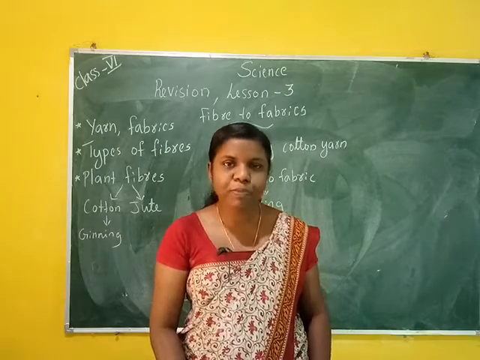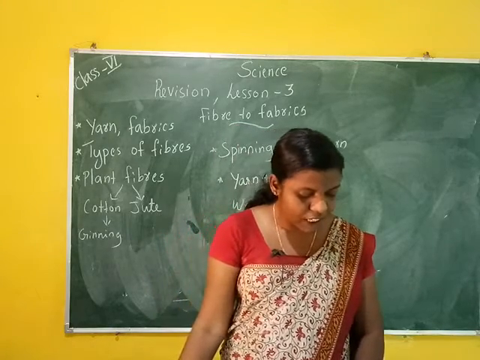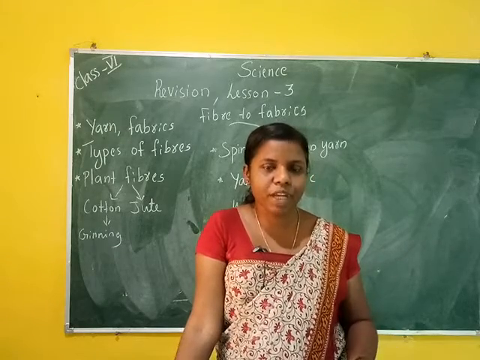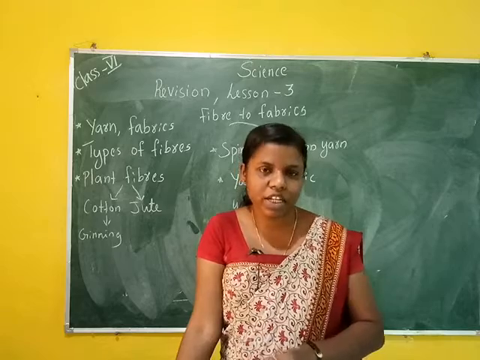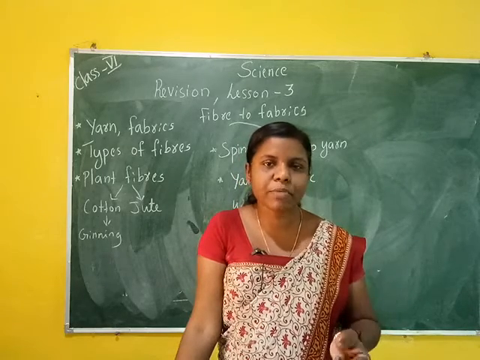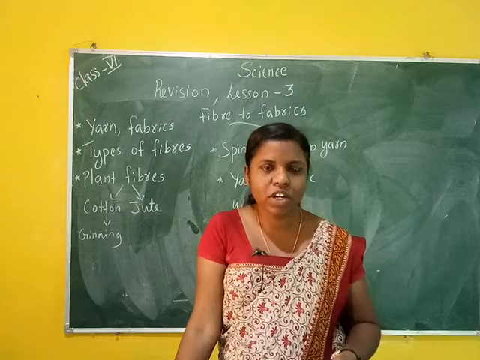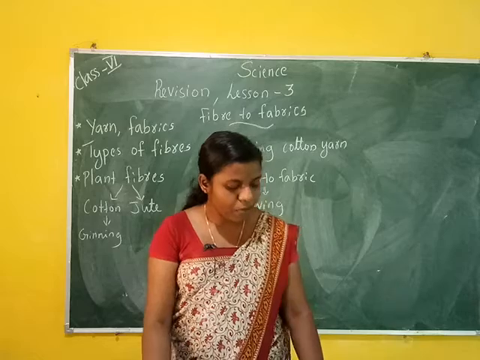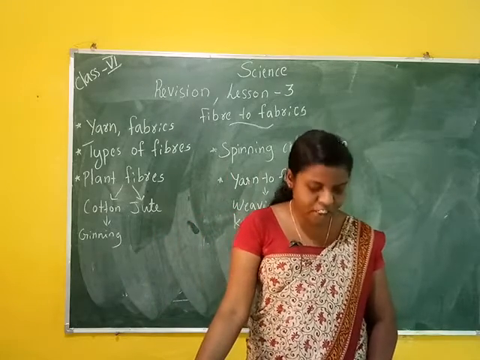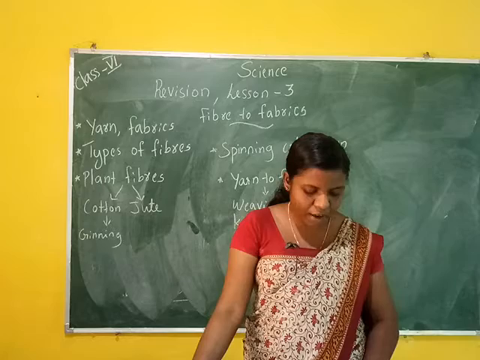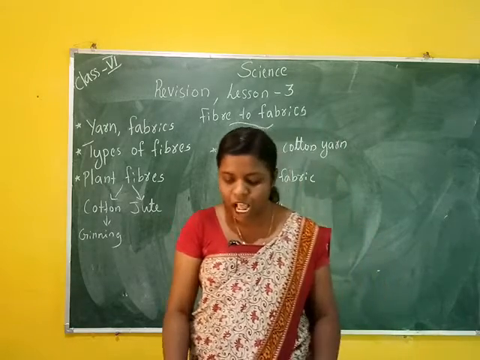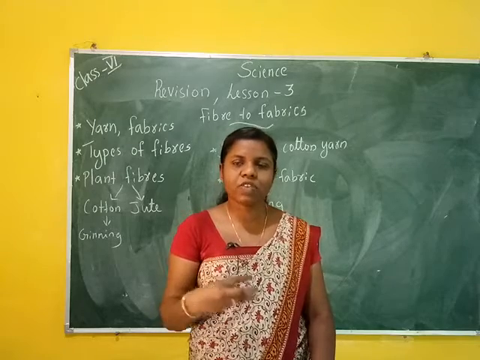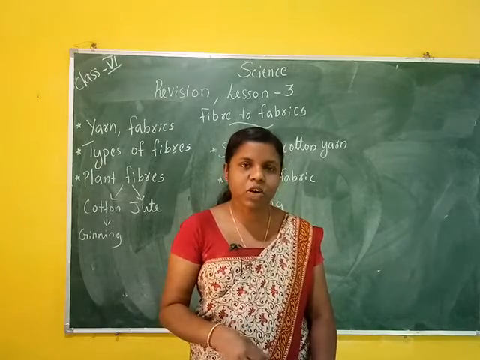Then next is spinning. The process of making yarn from fibre is called spinning. Ginning means the separation of seeds from cotton. Then next is weaving. Weaving means the process of arranging two sets of yarns together to make a fabric. For example, two colours of yarns used to make a fabric is called weaving.